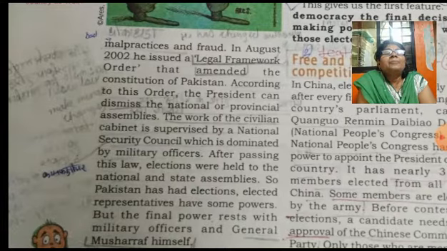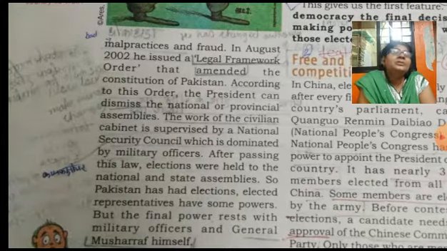After passing this law, who passed this law? Pervez Musharraf as head or president. After passing this law, elections were held to national and state assemblies. So Pakistan had elected representatives with some powers, but the final power rests with the military officers and General Pervez Musharraf.